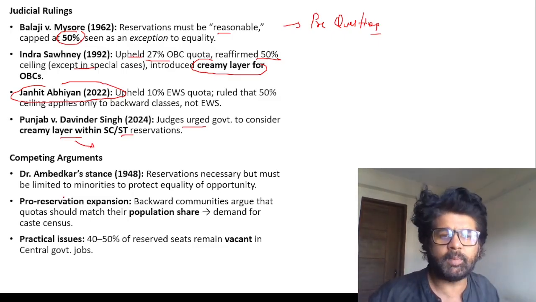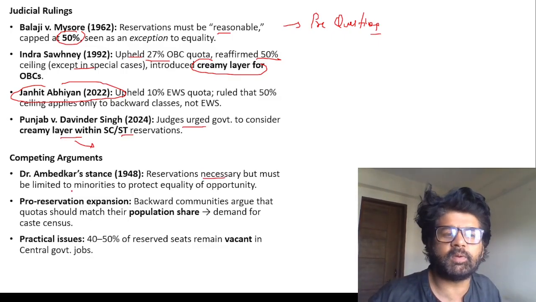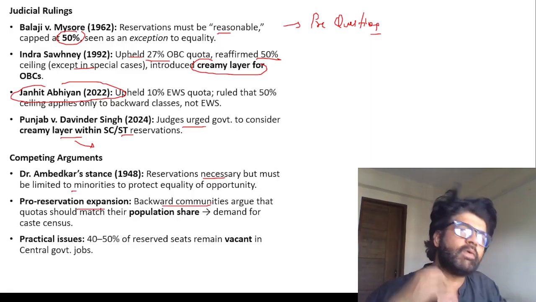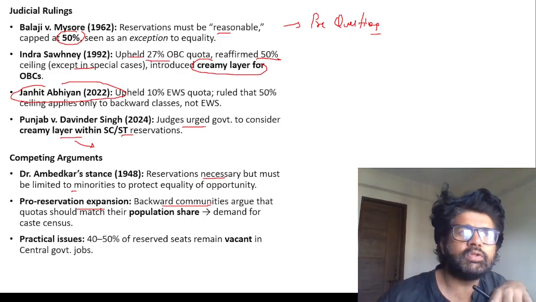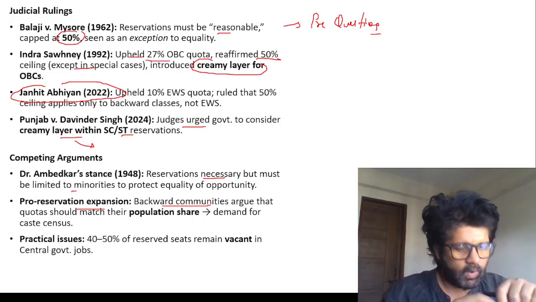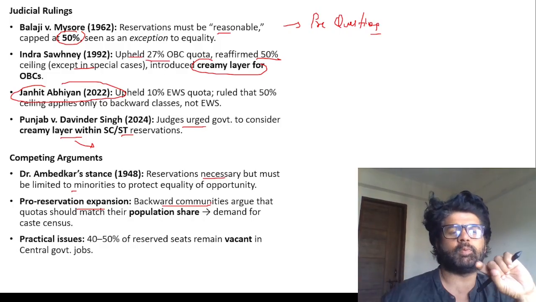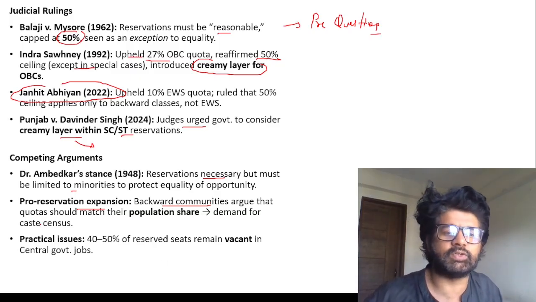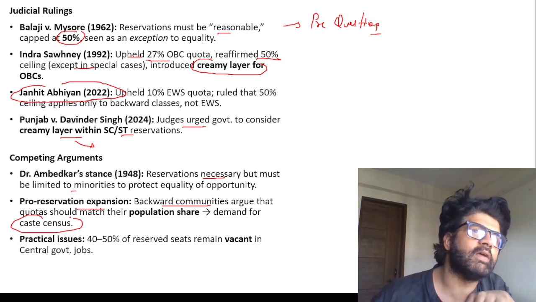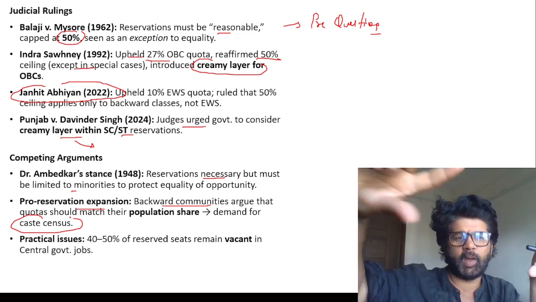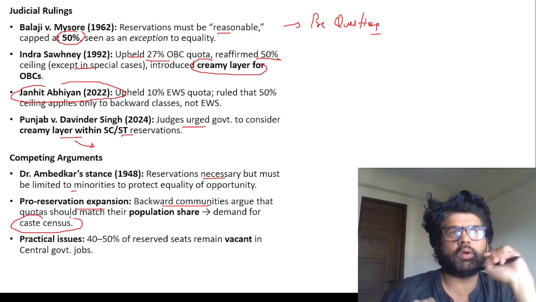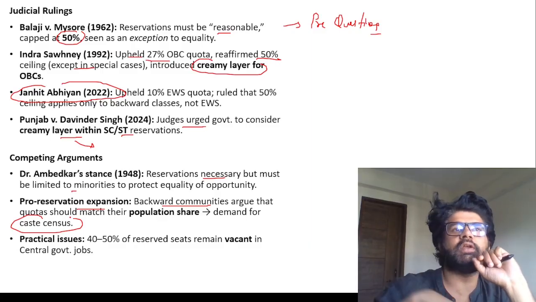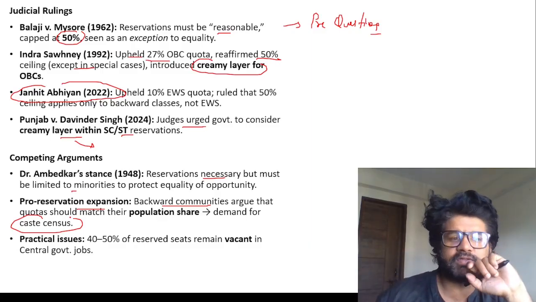We'll talk about this. Ambedkar sir also talked about reservation is necessary, but it must be limited to minorities. Pro-reservation expansion has happened. Backward communities are saying that, let's say we are more than 60% of the population, so our reservation should be matching that proportion share or population share rather, and that's why we need a caste census, which will happen in census 2027, where if backward classes are 60% of a particular population of a state, so in the state reservation system, maybe they should get 60% reservation.